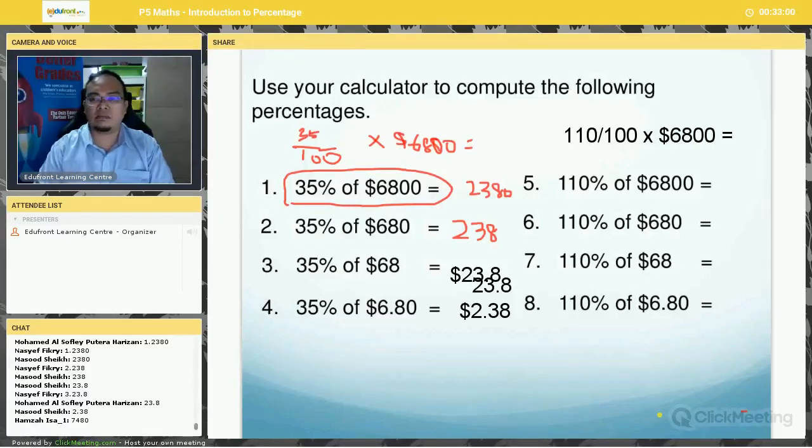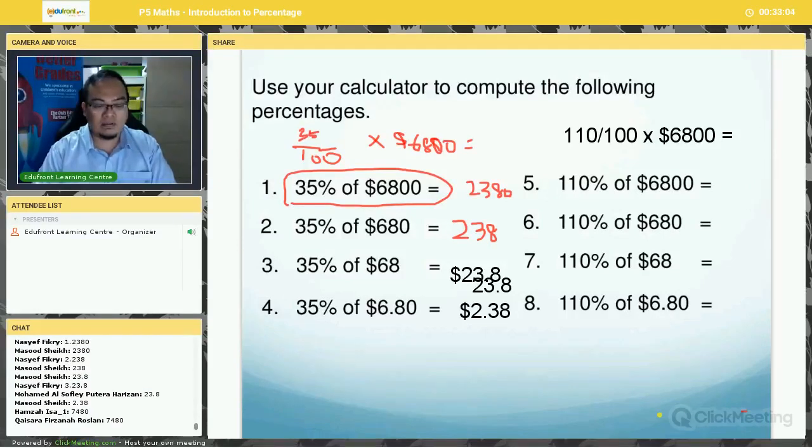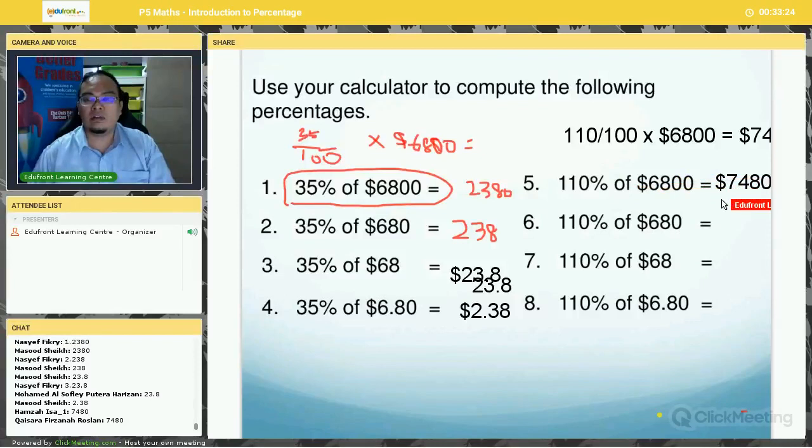Okay, what do you get? 7,480. Okay, remember the dollar sign? Okay, so you take note.